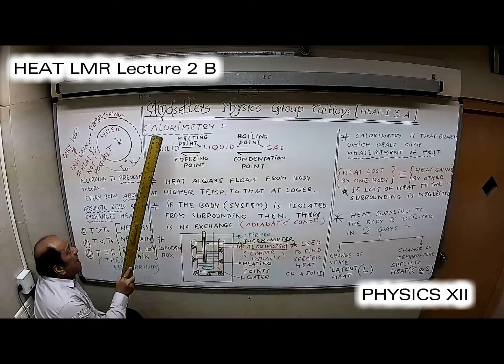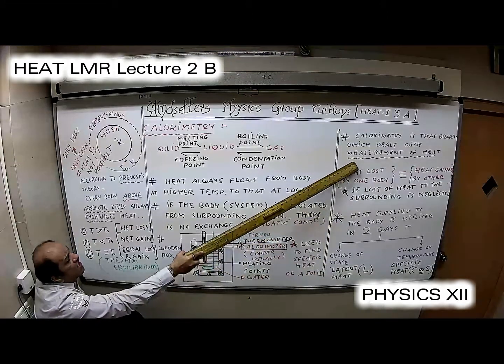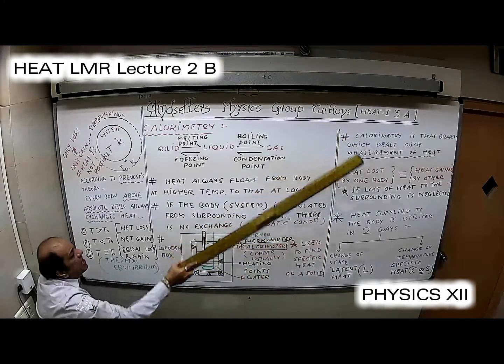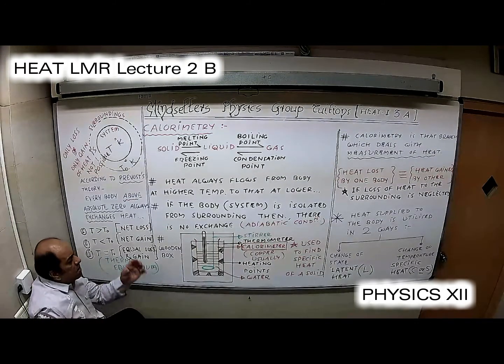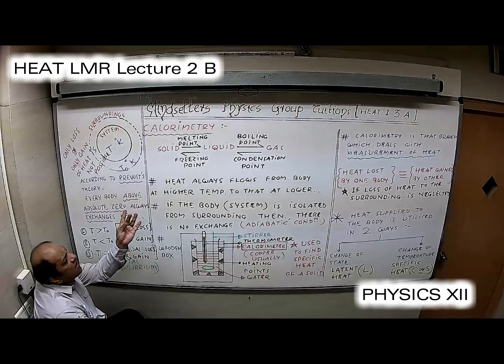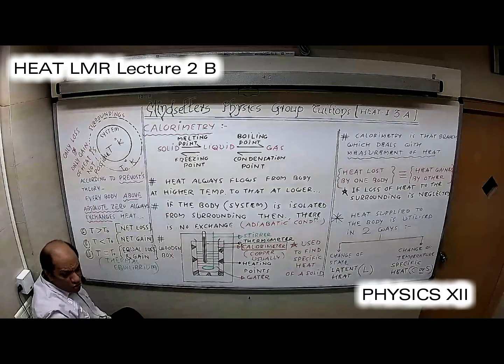Now here we are going to start with calorimetry, which talks about measurement of heat. Calorie is the unit of heat. Mind you, the official unit of energy is always joule, but we also use calorie and kilocalorie very effectively in thermodynamics. Thermal heat energy and dynamical energy, meaning mechanical energy, potential energy, kinetic energy, have a perfect equivalence. When I start with Joule's law, I am going to talk about that.